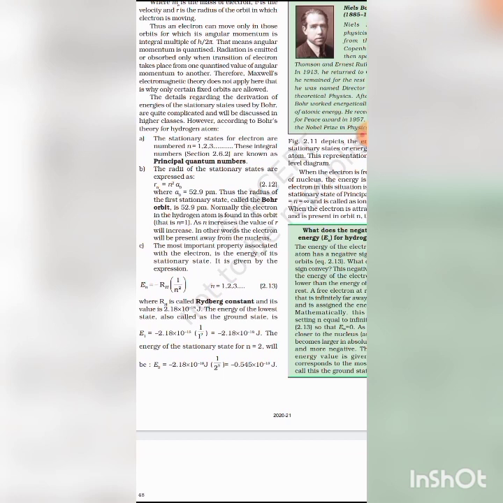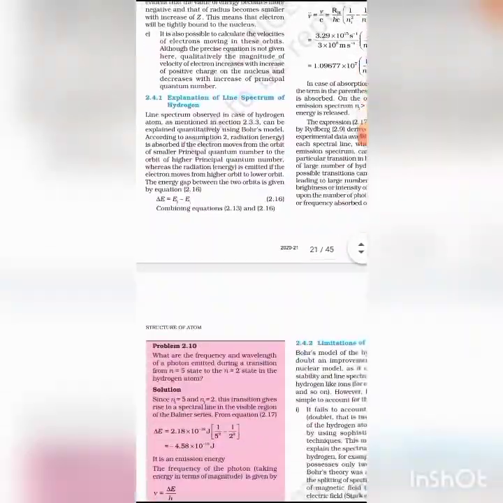Consequently, it is not possible to talk of the path of the electron in which it moves. So, according to Heisenberg's uncertainty principle, it is not possible to determine the exact position and velocity simultaneously for a subatomic particle.